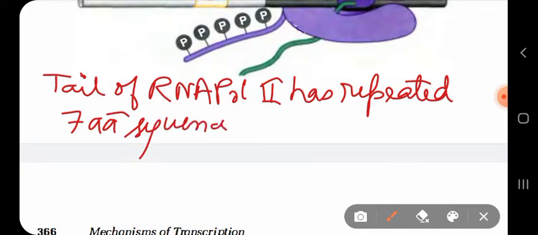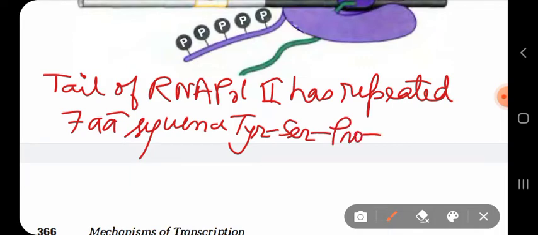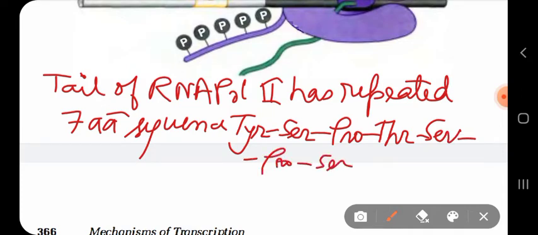And what is that sequence? The sequence is tyrosine, serine, proline, threonine, serine, proline, serine. 1, 2, 3, 4, 5, 6, 7.